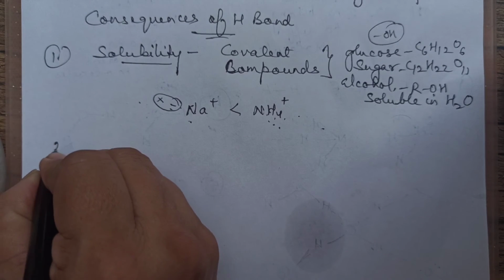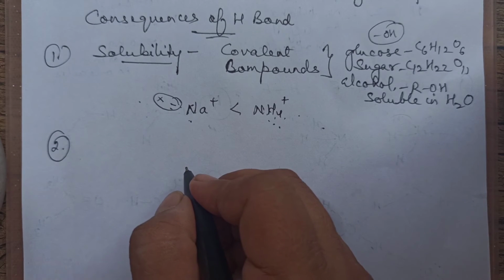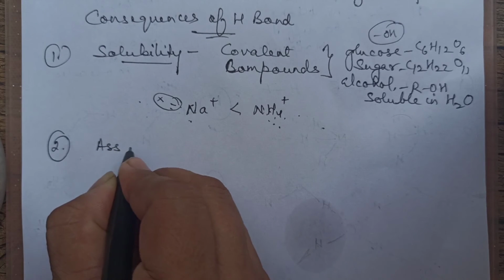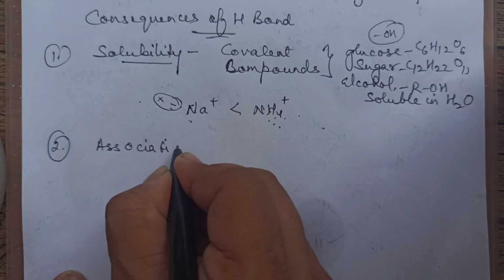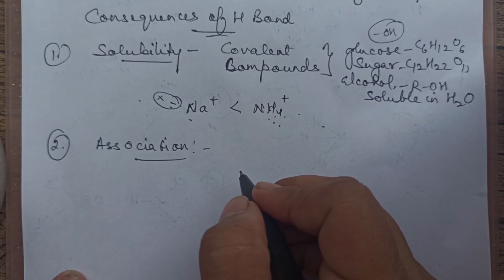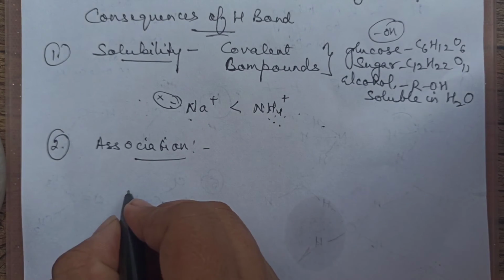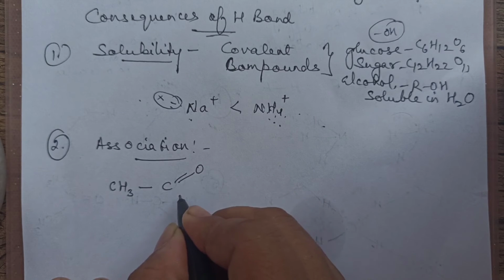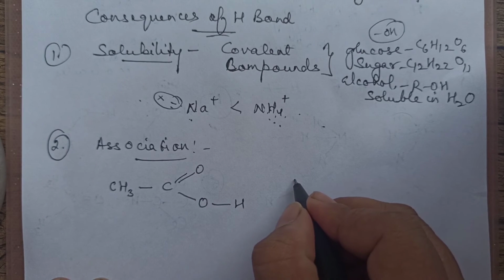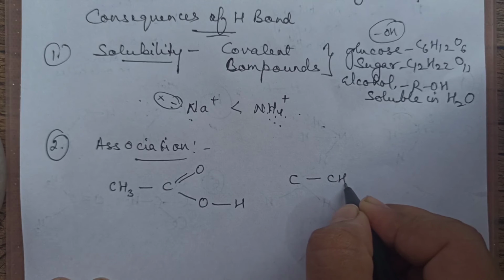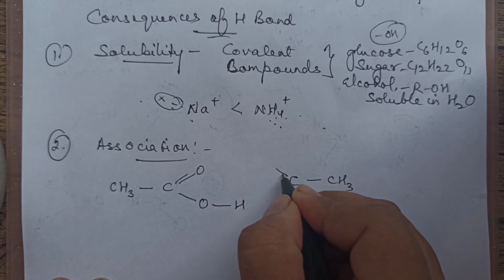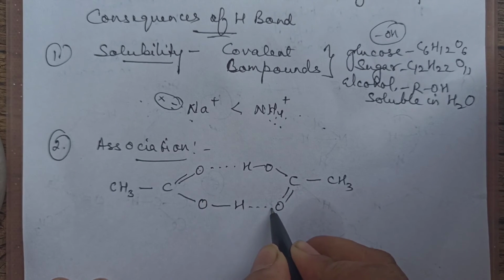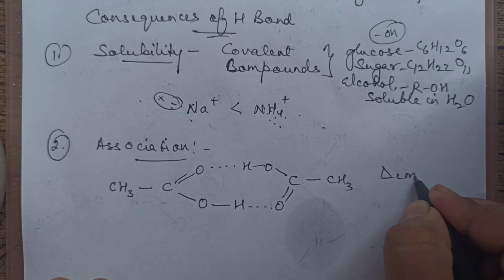Clear? Next property which is affected by the hydrogen bond is association. See, due to hydrogen bond, there are certain molecules which undergo association, which exist as dimers. Like if I consider acetic acid, this is one molecule of acetic acid, and this is another molecule. So between H and O, there is H bond. It is existing as a dimer.